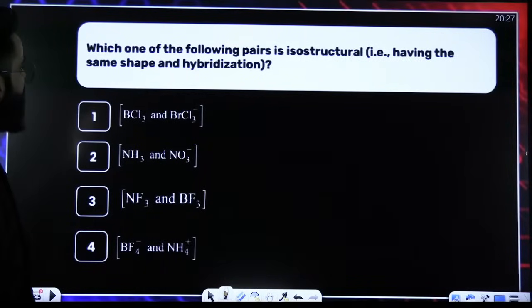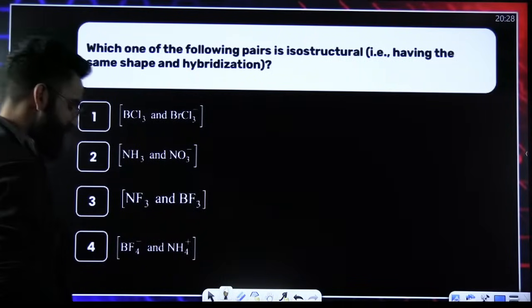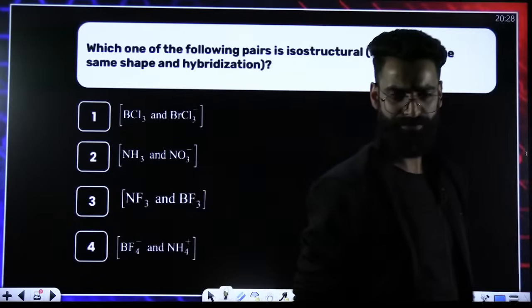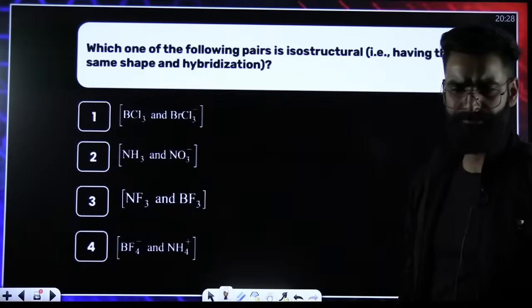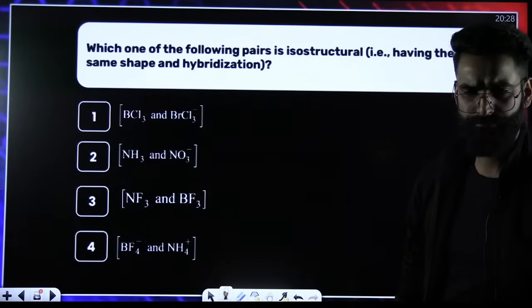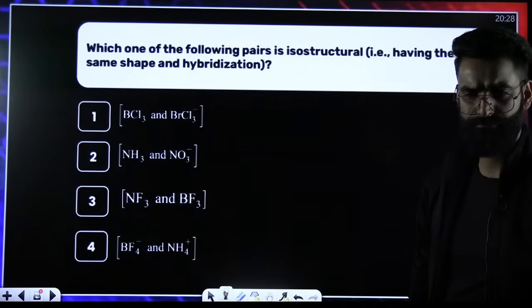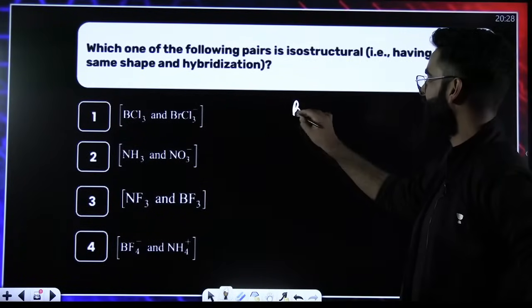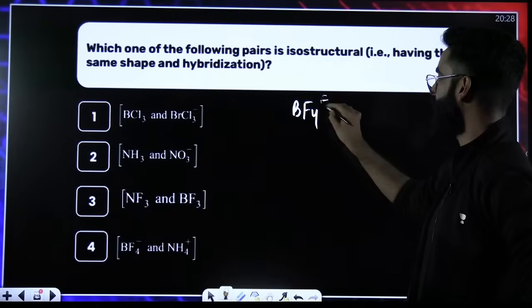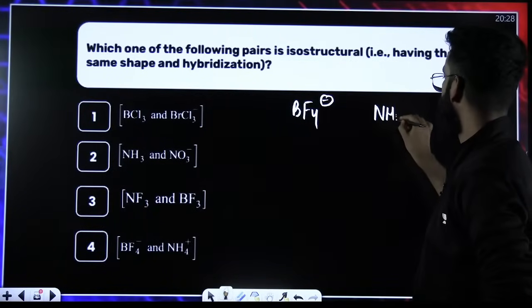Which of the following pairs is isostructural, having same shape and hybridization? Can you check them out, people? If I see the options, I see one option, BF4 negative and NH4 positive.